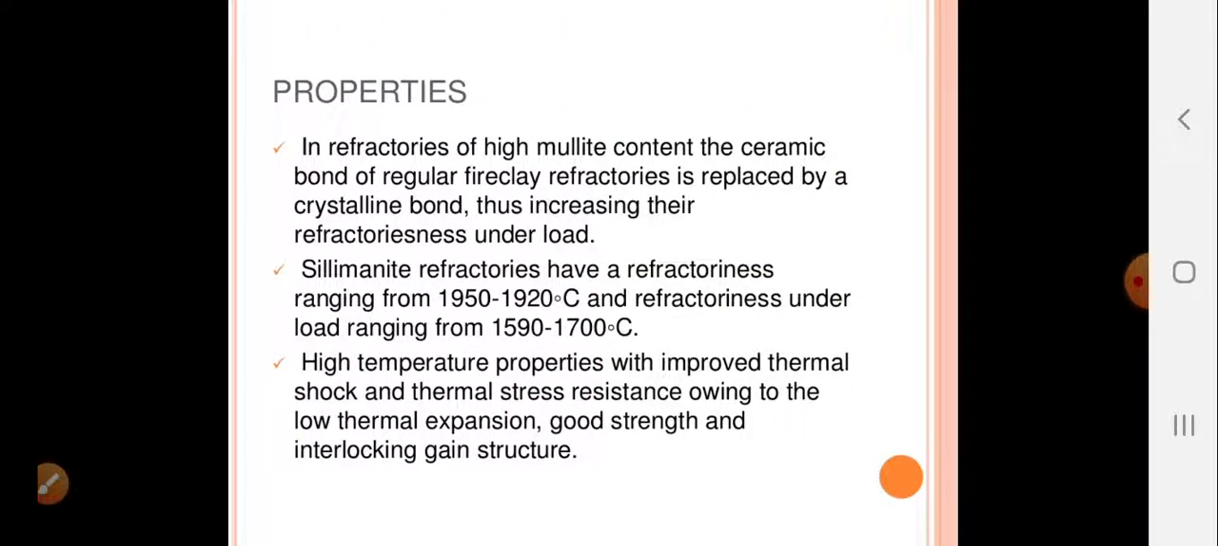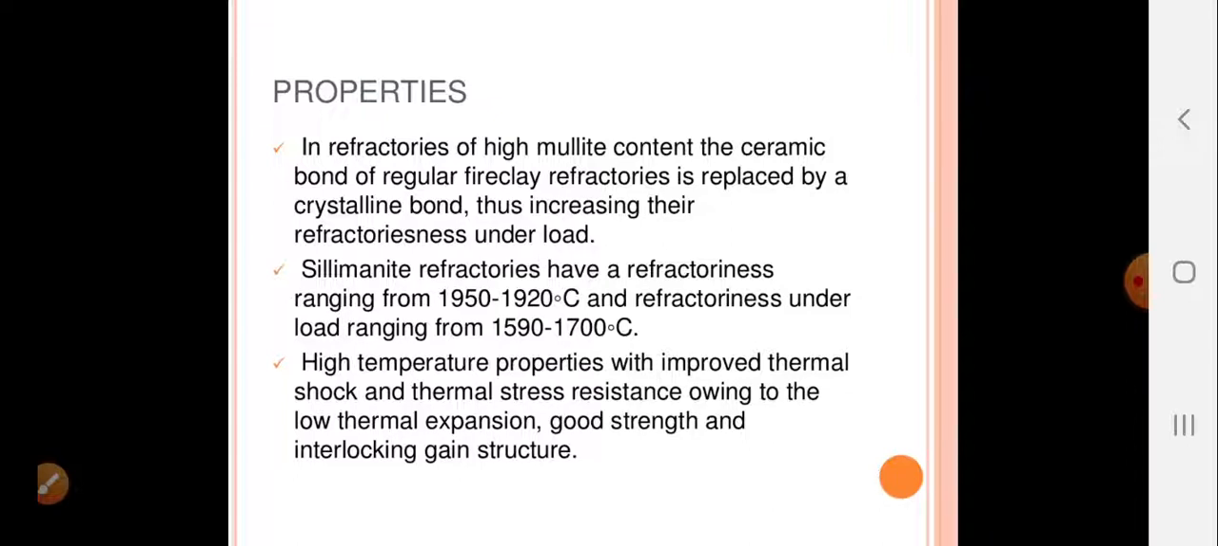Properties of this type of refractories: in refractories of high mullite content, ceramic bond of regular fire clay refractories is replaced by crystalline bond, which increases their refractoriness under heavy load. Sillimanite refractories have refractoriness ranging from 1950 to 1920 degrees Celsius, and under load it decreases to 1590 to 1700 degrees Celsius, which is still very high.